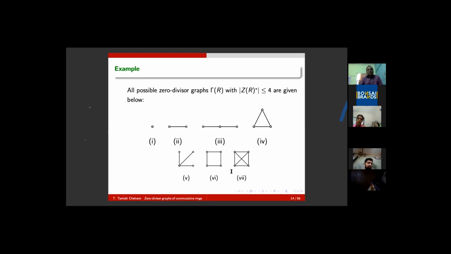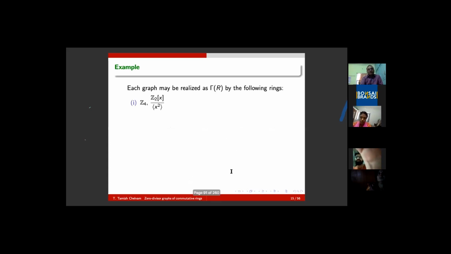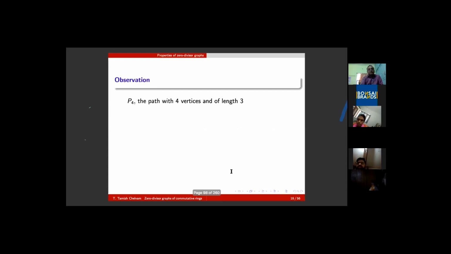Conversely, the question that comes into the picture is, given a graph G, does there exist a commutative ring R such that gamma of R is isomorphic to G? Please look into that. Given a graph G, does there exist a commutative ring R such that gamma of R is isomorphic to G?